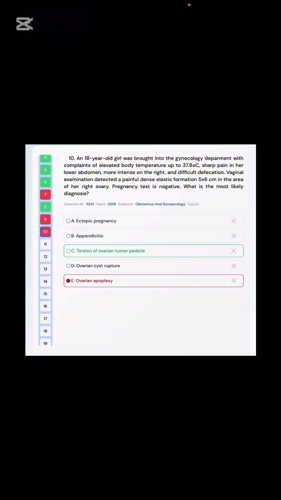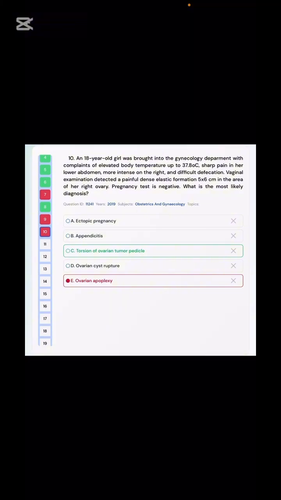Next is torsion of the ovarian pedicle. We have talked about this. What are the hallmark findings? Sir, more on the right, sharp pain in the lower abdomen, intensifies at night, difficult defecation. So remember we talked about this case: when defecation is given in the question, this is not the hallmark for torsion of the ovarian pedicle. This is something the examiner will give us in the question.